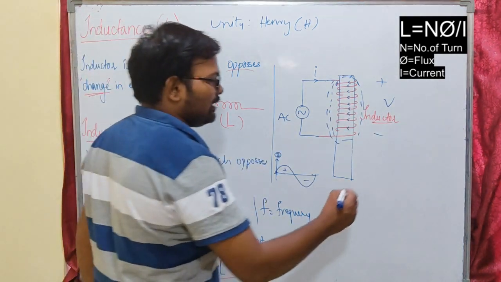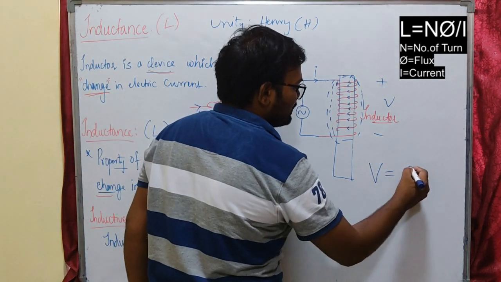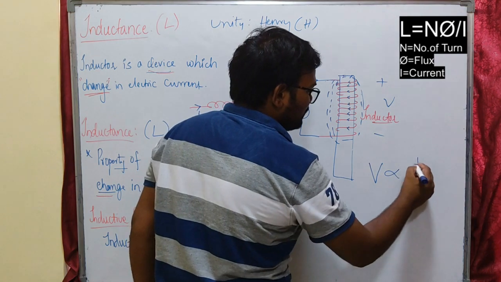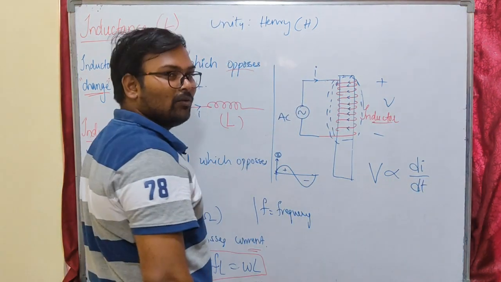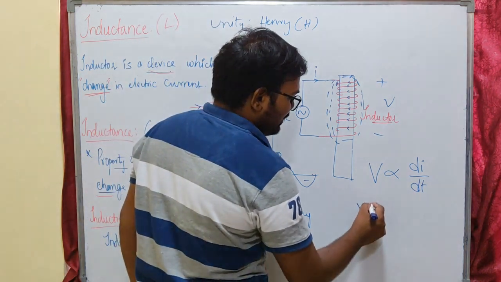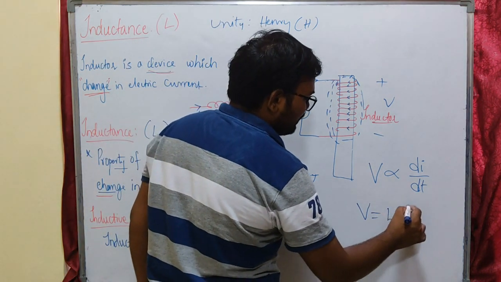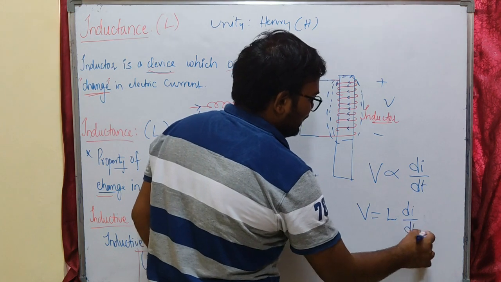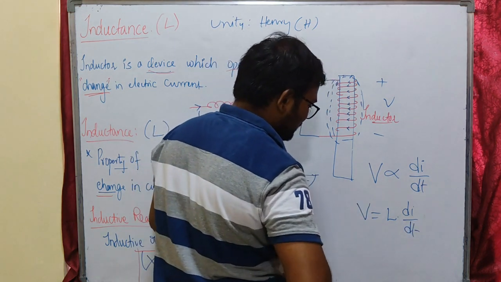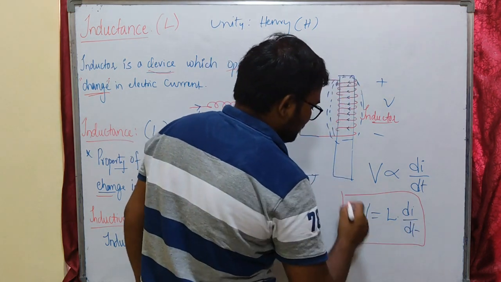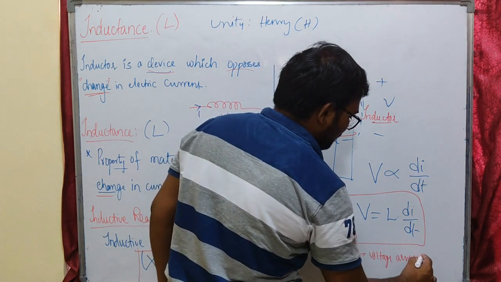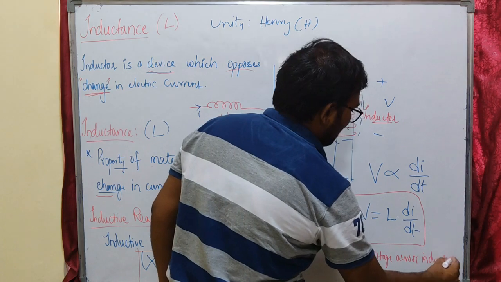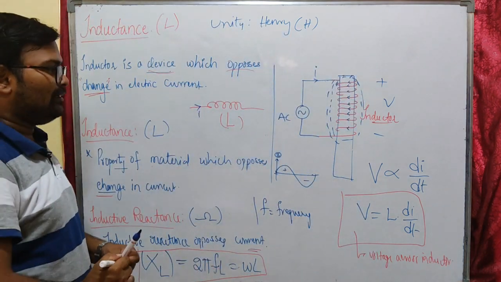That voltage is called VL. V is the voltage across the inductor, that is proportional to the change in current, di by dt. The more the change, the more the voltage across the inductor. So to replace the proportionality, I have to keep a constant, that I am placing as L here. So this is the voltage across the inductor. Just remember this. We will be explaining it clearly in further classes.